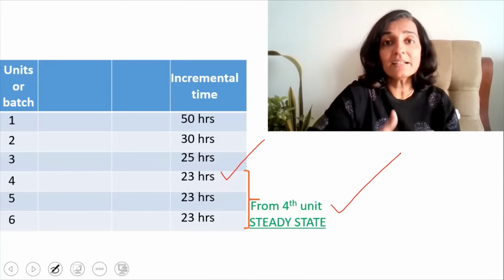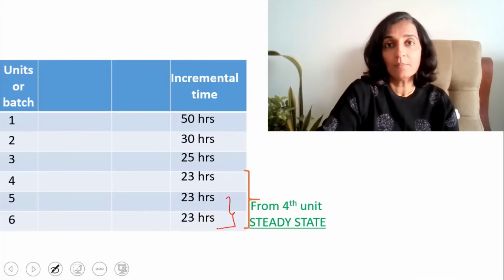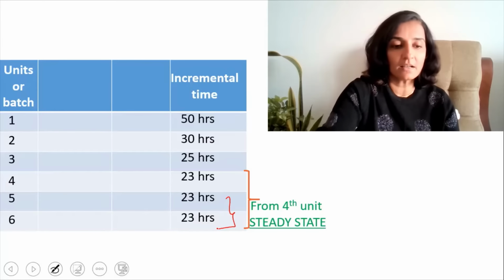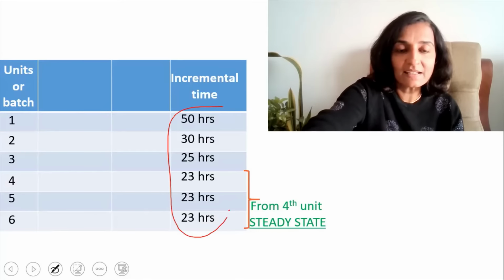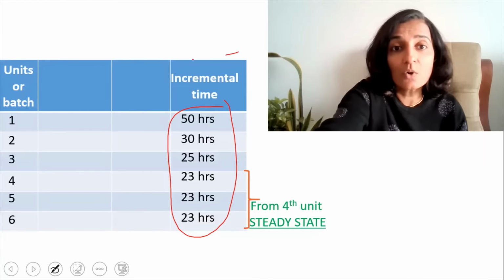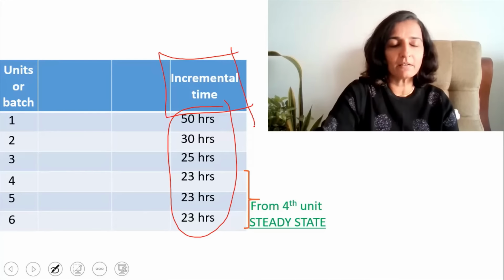That is why it's written here, from the fourth unit, it is steady state. What do you mean by steady state? Steady state means there will be no further reduction in the time taken because you're already a master. You've already learned everything that is to be learned. So this column, that is, the time that you take for making each unit, is known by the term incremental time. Just put that fact in your mind.